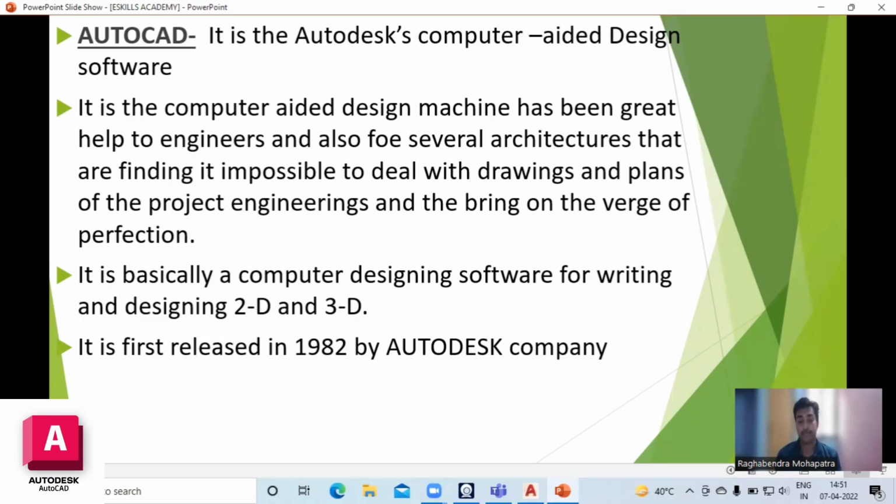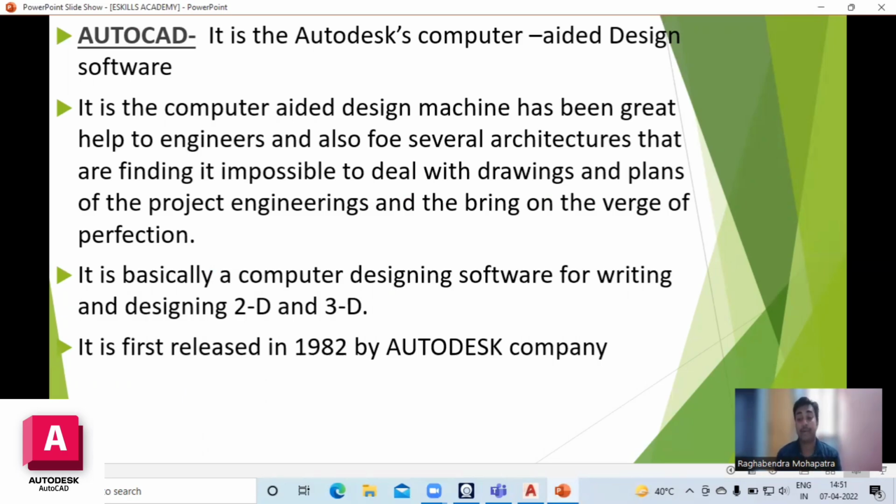Before AutoCAD, we drew any type of drawing or plan by drafter, pencil, and drawing table. So it was very difficult for the engineer to carry this from one job site to another.